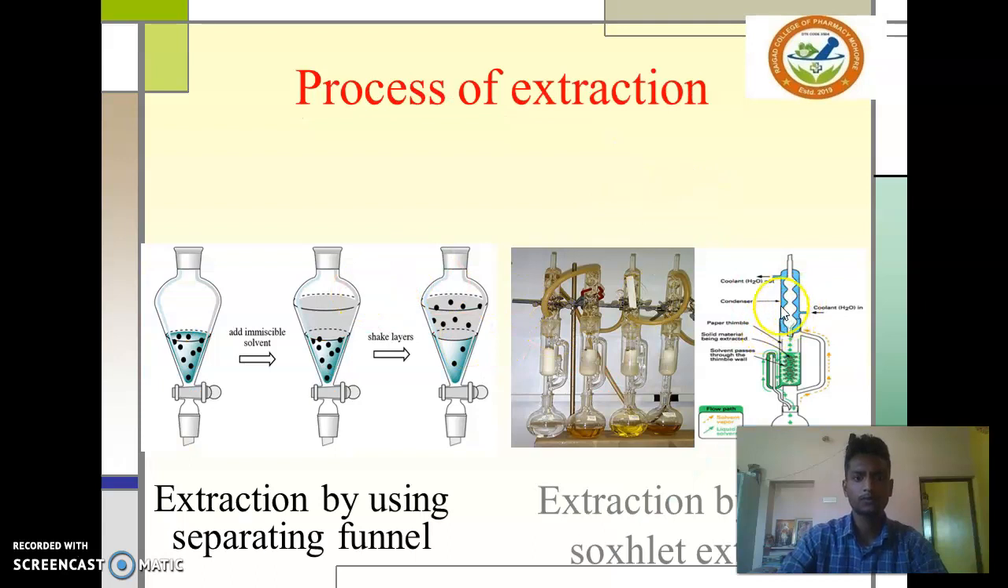These are the two types of extraction. Especially using the separating funnel, you add the organic solvent, then shake, and it converts into two layers which are easily separated to get the compound. Then extraction by using a Soxhlet extractor, in which a thimble is used. This is a repeated type of extraction, especially used for fruit product extraction, for active constituent extraction.